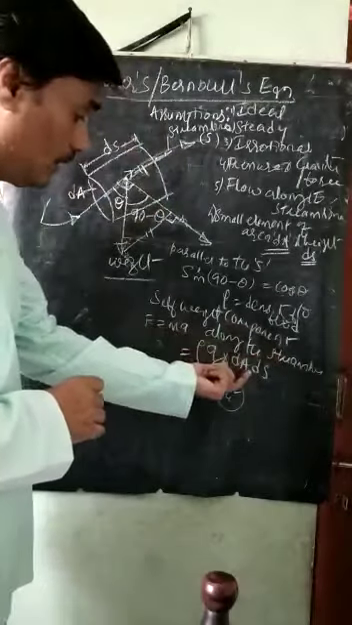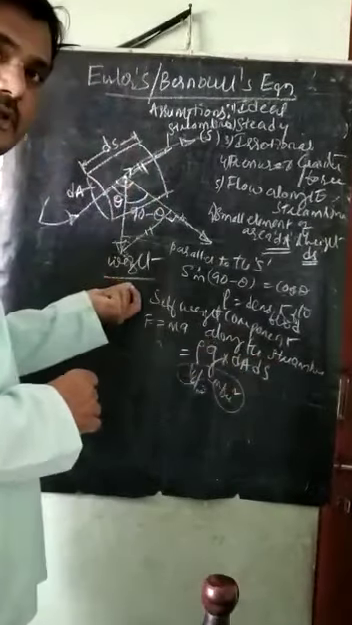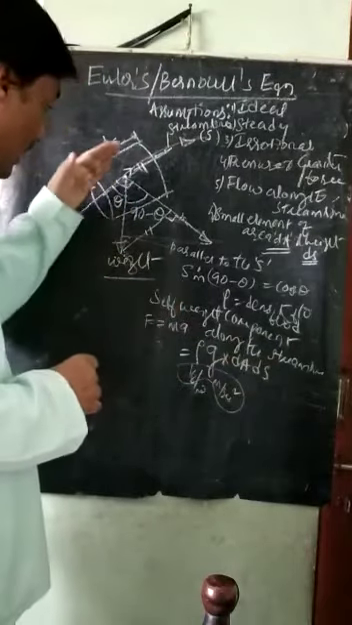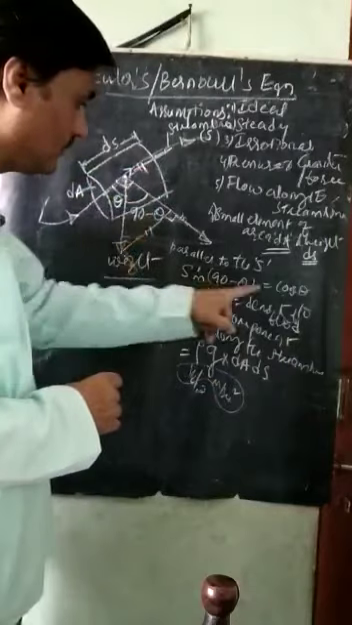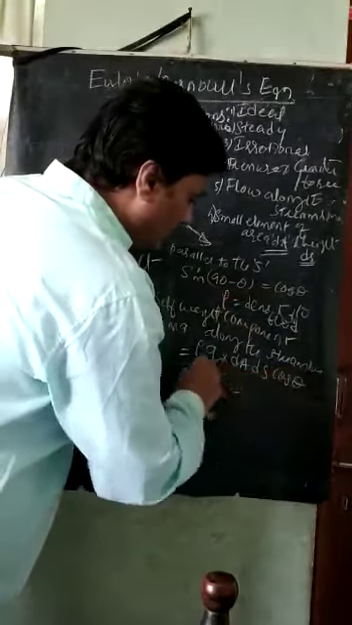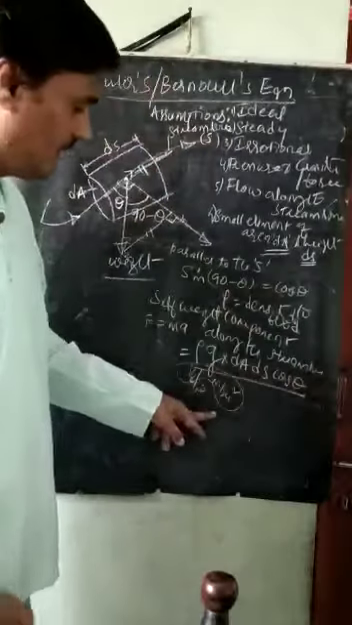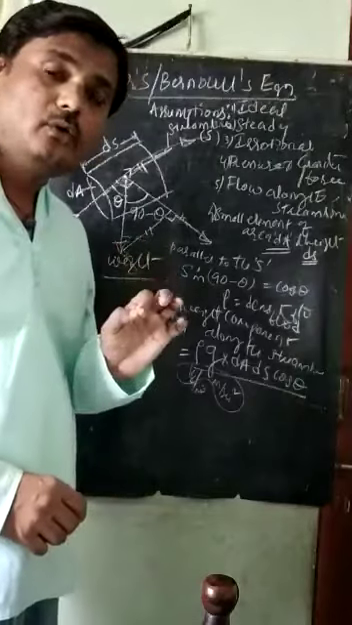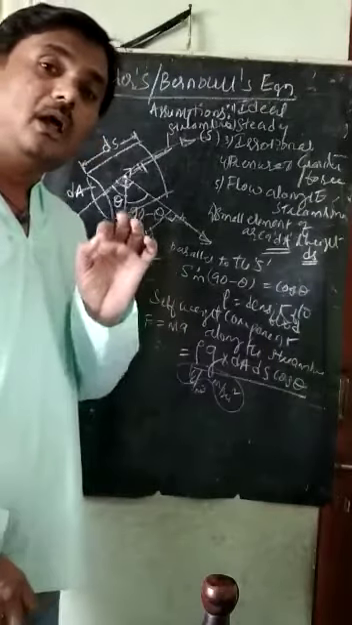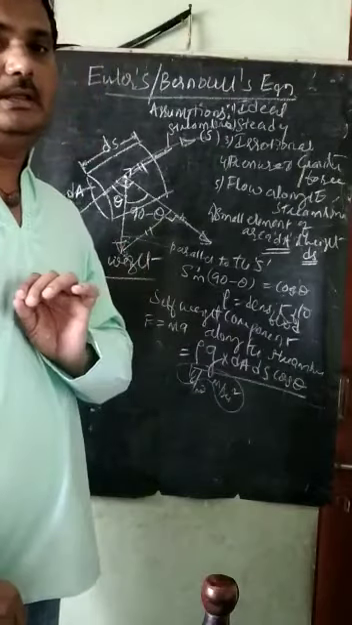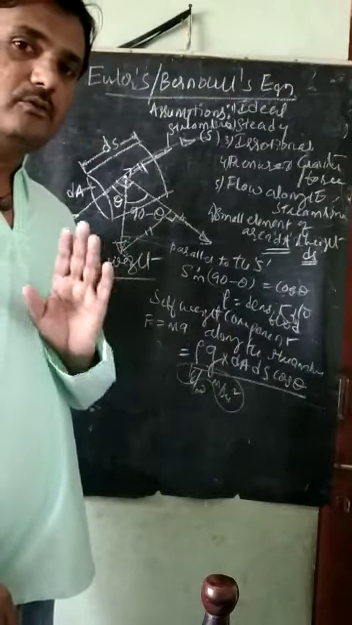But this is the weight of the fluid, and we need the component which is moving along the streamline. Therefore, into cos theta. So this is one force which is moving along the streamline due to the self-weight of the element. Please note, this is one force.